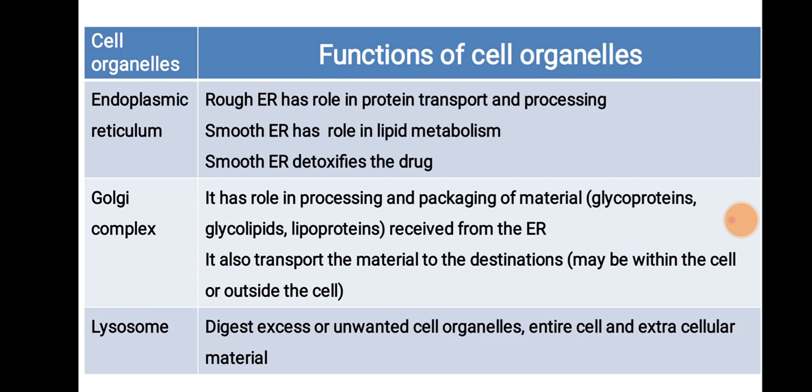Next organelle is Golgi complex. It has a role in processing and packaging of materials like glycoproteins, glycolipids, lipoproteins, etc., which are received from the endoplasmic reticulum. Golgi complex also transports the material to its destination. The destination may be present inside the cell or it may be outside the cell. Next organelle is lysosome.